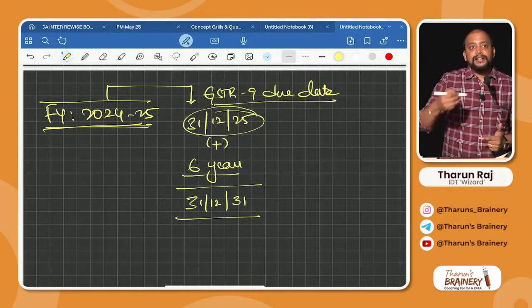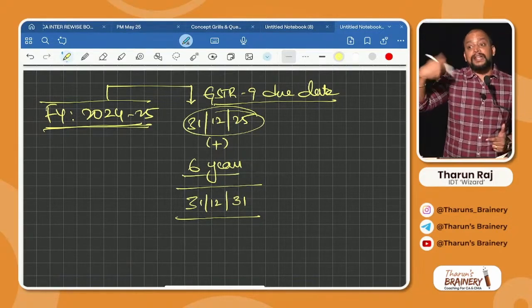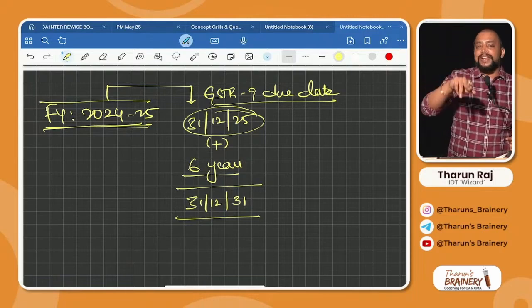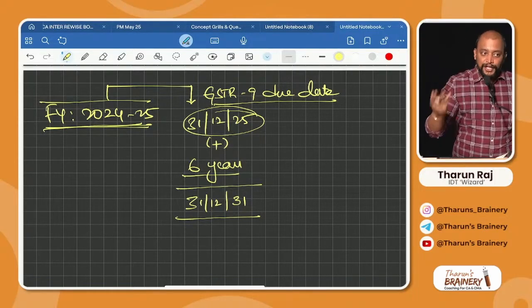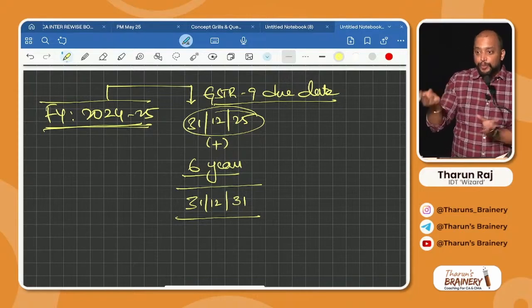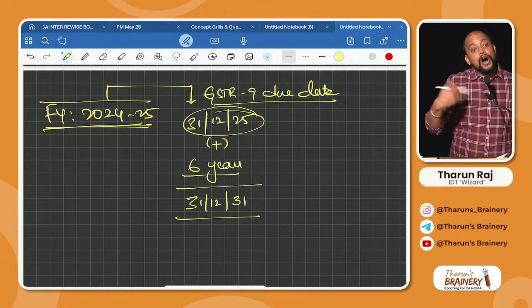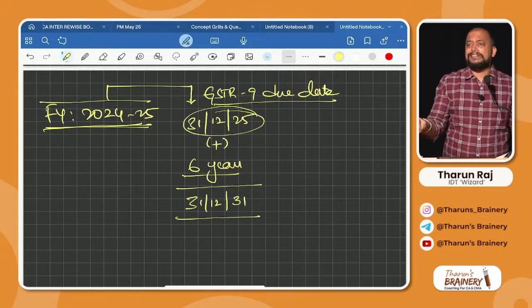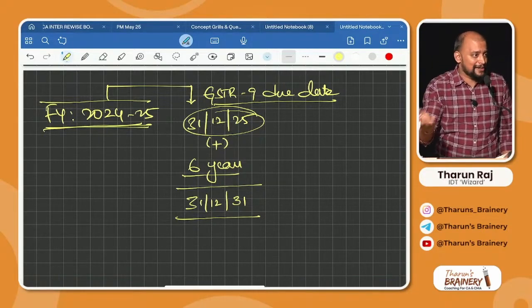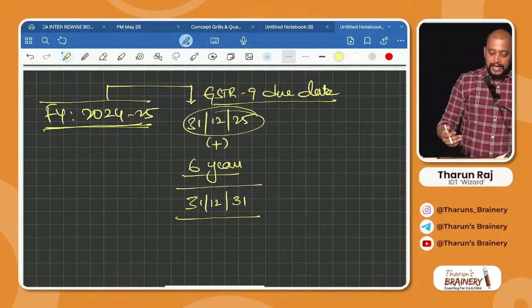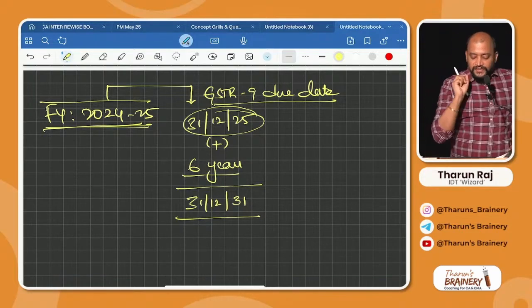And this 6 years, you write it as months also, because in some places it is used as 6 years, some places they have used 72 months. So better you write both: 6 years or 72 months. Both are the same only. 1 year is 12 months, so 6 into 12, 72 months. You got it. Next, suppose for this financial year,